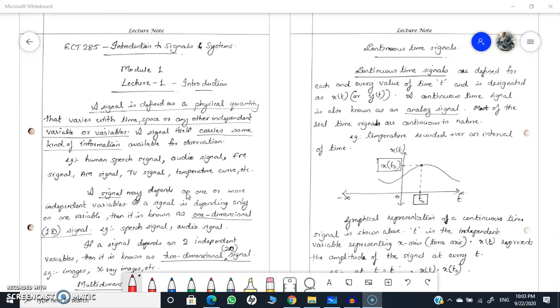If you are speaking to someone else, you are conveying certain information to the other person via a speech signal. So human speech is a signal. Another signal is when you are hearing FM radio; there also you are hearing signals. So signals are a natural phenomenon.